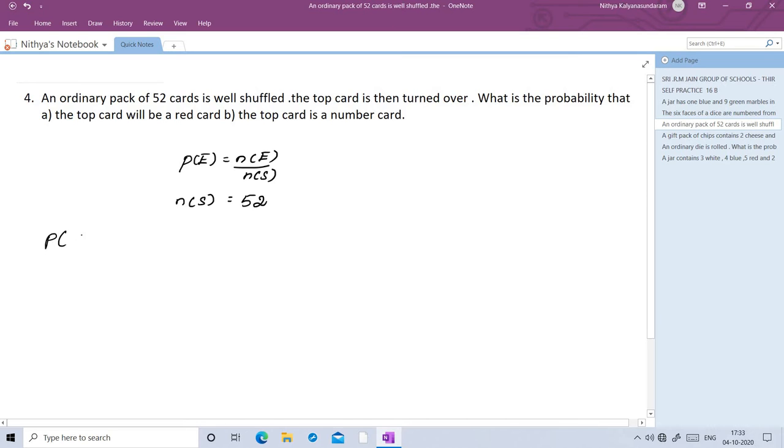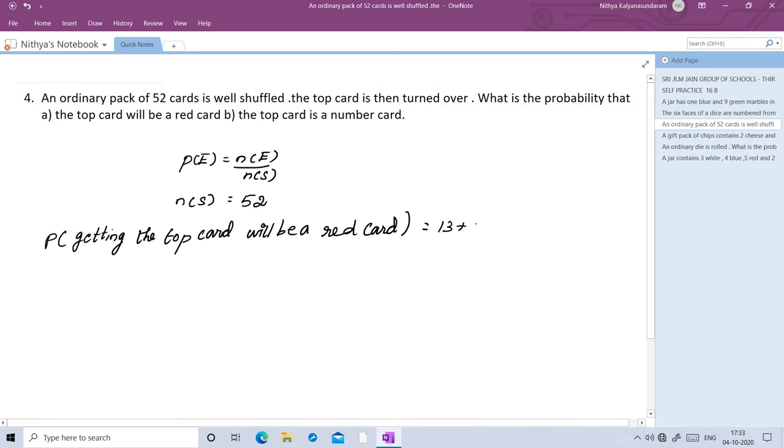So we want to find the probability of getting a red card. So probability that the top card will be a red card. So red cards we have 13 diamond cards and 13 heart cards.